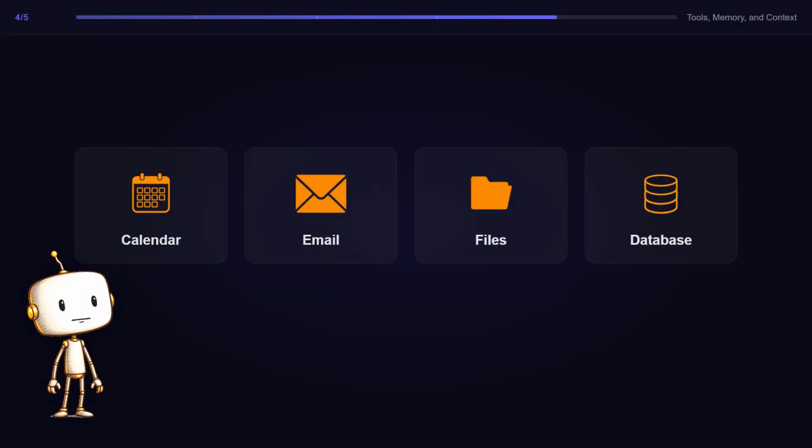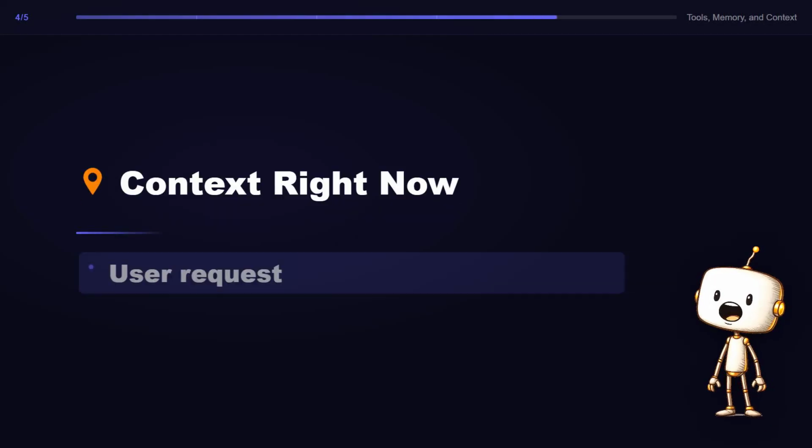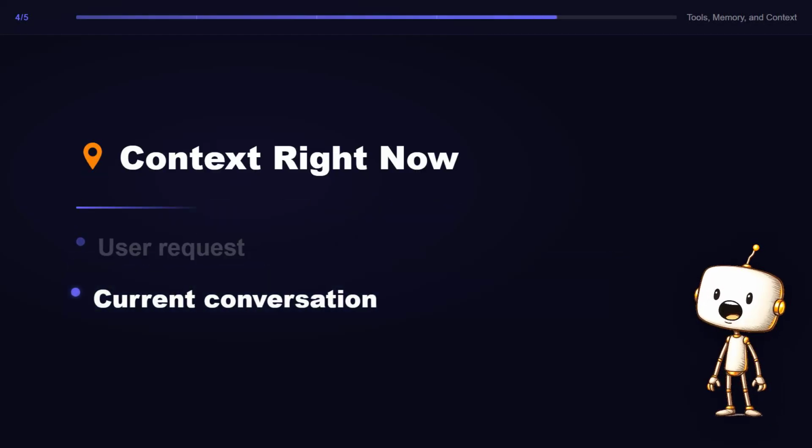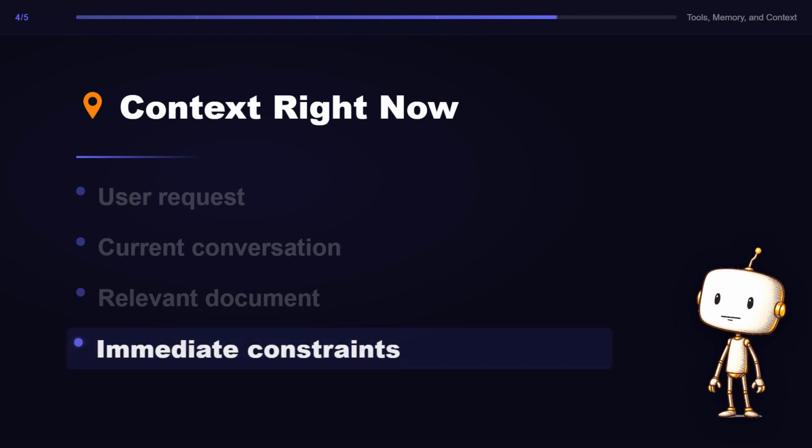Tools let the agent act. Calendar, email, file system, database. Without tools, the agent can only talk about the task. Context is what matters right now. The user's request, the current conversation, the relevant document.